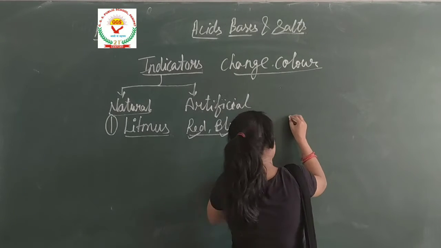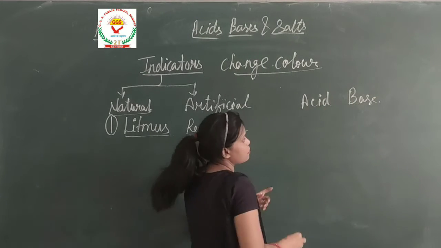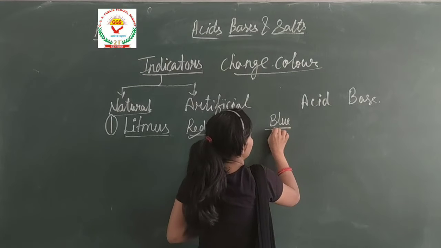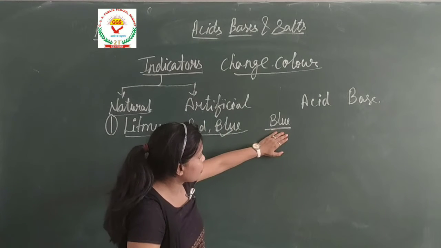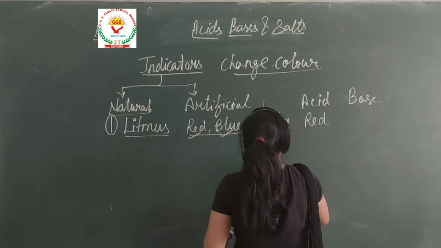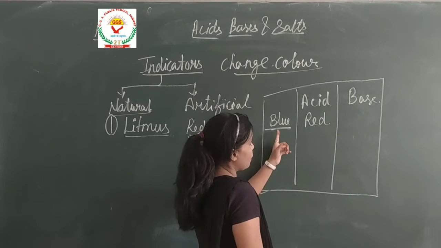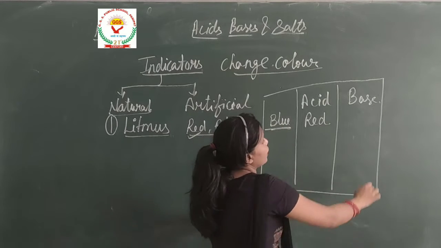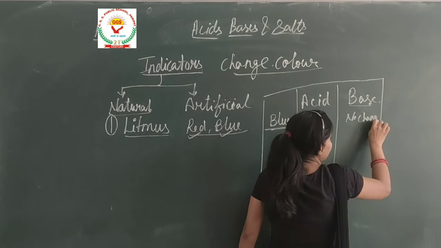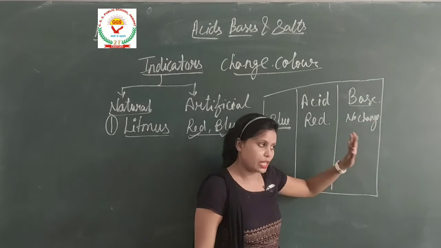So what is the change? Suppose I am showing blue first. When the blue litmus paper is dipped into acid, it changes into red. But when the blue litmus paper is dipped into base, no change occurs. That means the color of the litmus paper doesn't change.